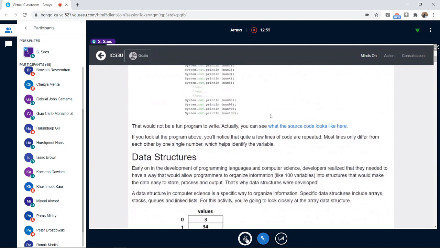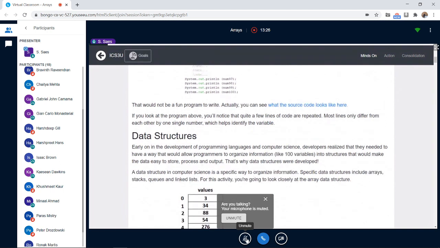To use an array in Java programming or any other language is for efficiency. We don't want tedious lines of code. We want short and sweet, short so that it works. We don't want to type too many lines of code. So that's one of the advantages of using arrays.